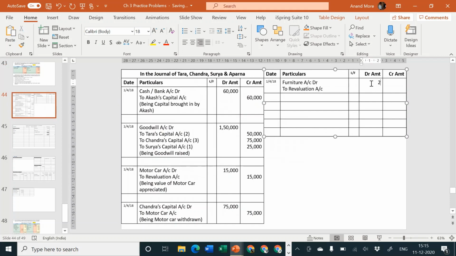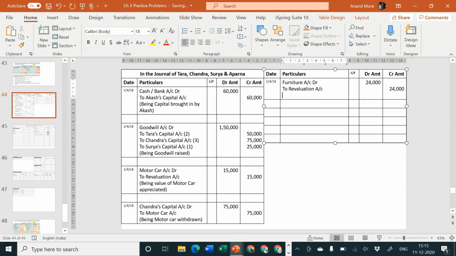So we'll write 24,000, being furniture appreciated. Now one may say that, sir, I want to make a combined entry of motor car and furniture revaluation together, it is okay for me, not a problem. Being furniture appreciated.